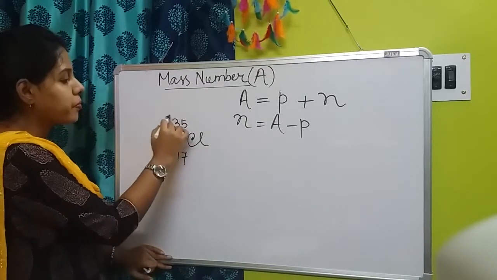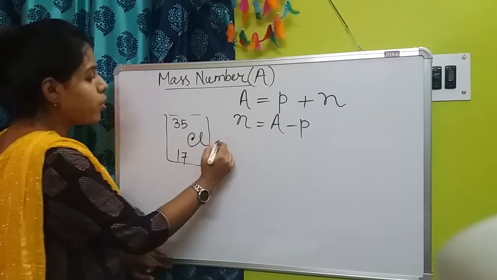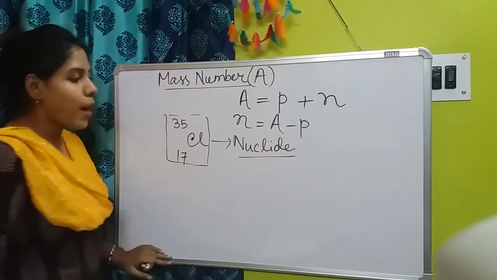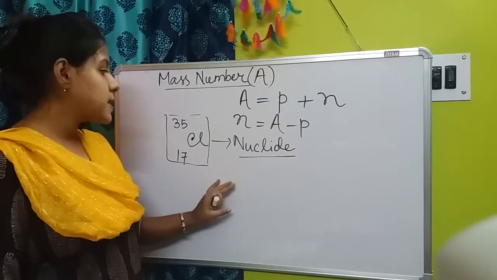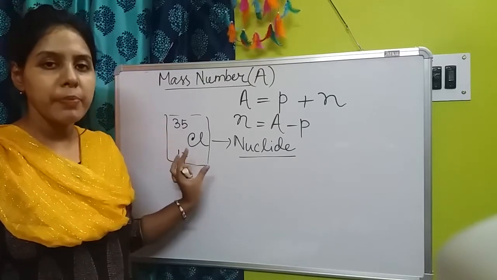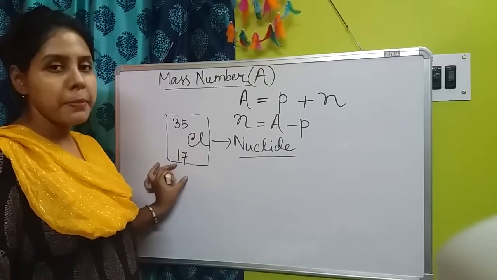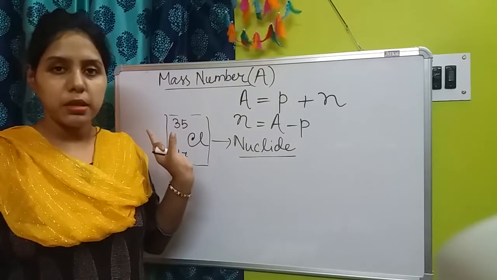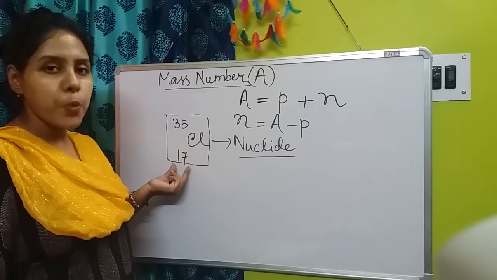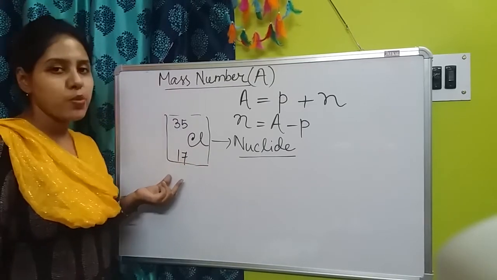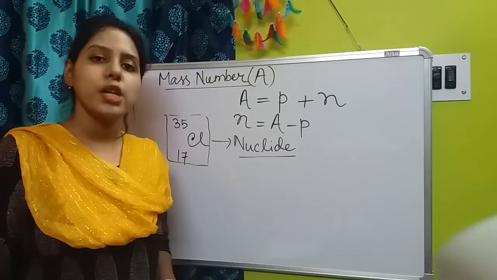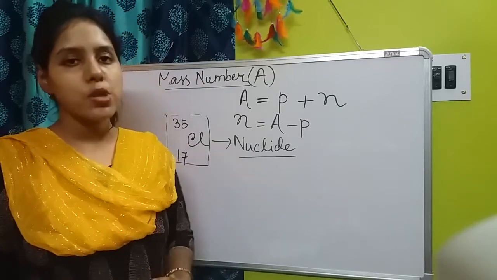Okay. So this is called a nuclide. So what is a nuclide? A nuclide is the representation of an atom by using its symbol and by using the proton number along with the mass number. Okay. So here that is written at the subscript, that is the proton number or the electron number. As we know that the total number of protons inside the nucleus will be equal to the total number of electrons outside the nucleus.